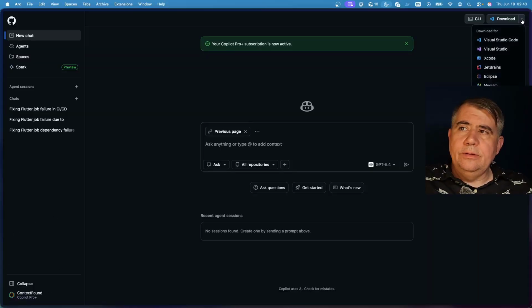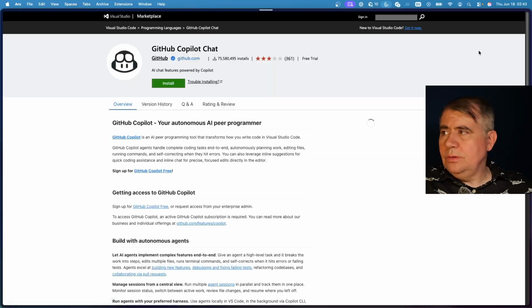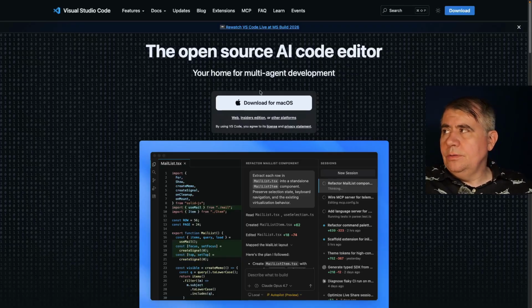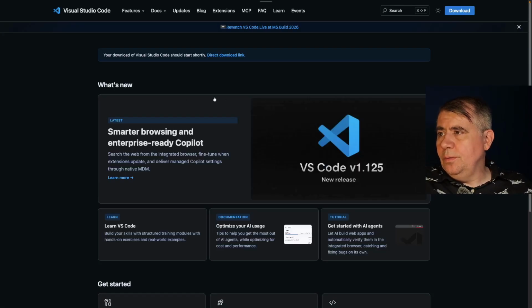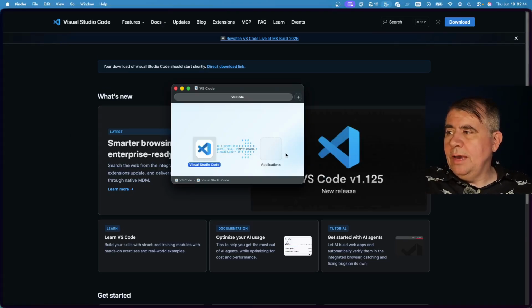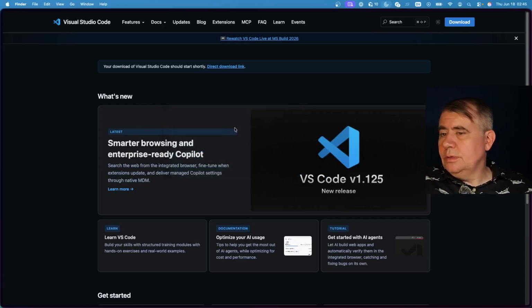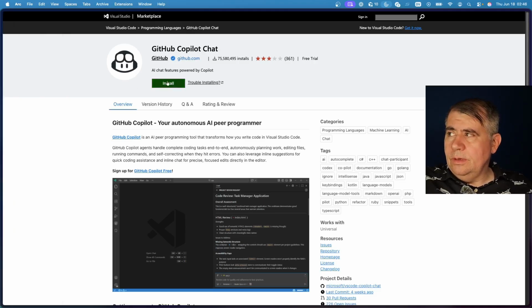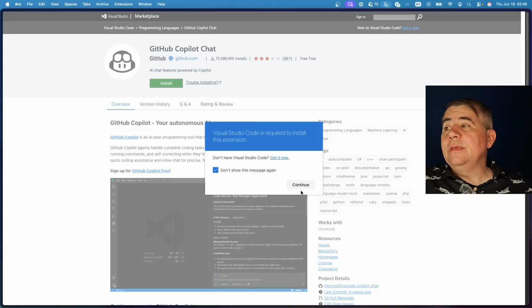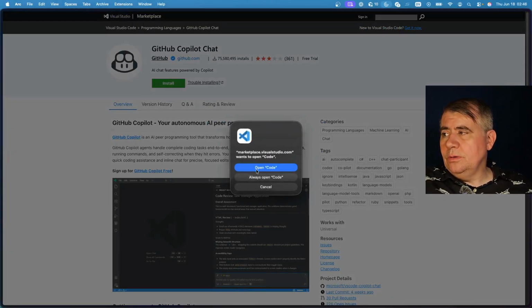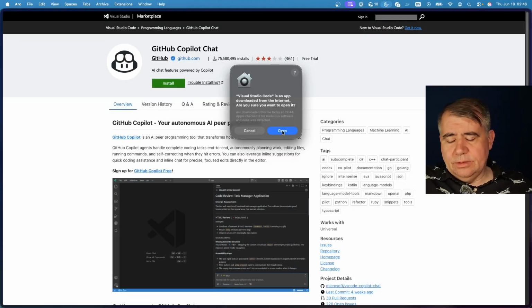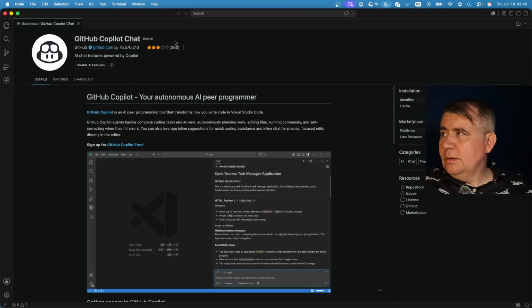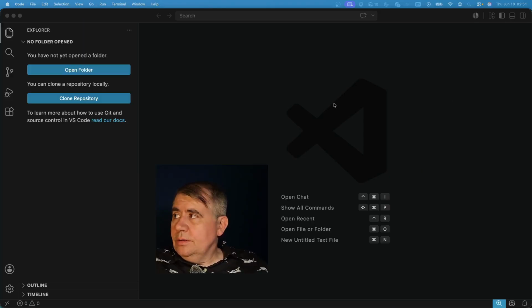Hit the download in the top right for Visual Studio Code. Step 0, get Visual Studio Code for Mac. Install the happy Mac way. Close the installer, go back to GitHub Copilot Chat install. Yes, I have Visual Studio Code, allow to open. VS Code is from the internet, yes. How does it have 3 stars with 75 million downloads? Well, let's see what we got.